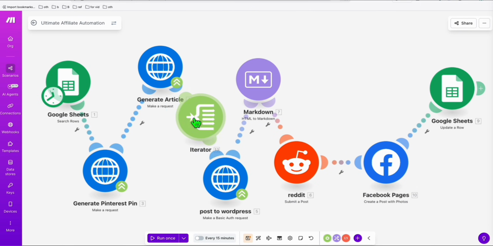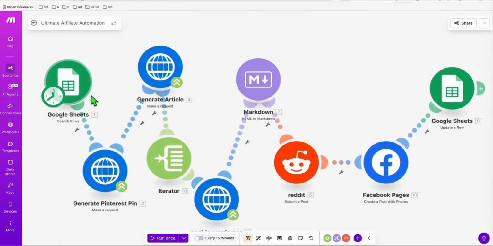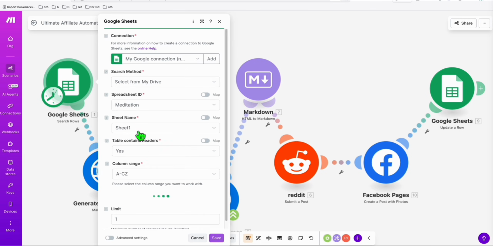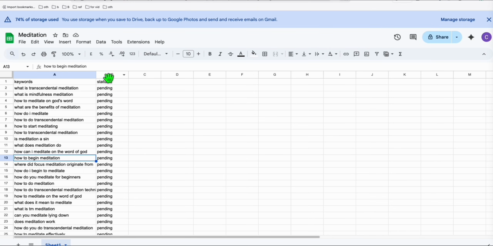And that's it. It should include that in the new category that we added. Now, when I run this automation, make sure the Google Sheet is connected to the new spreadsheet that you created here with all the keywords you need. So remember, we have two columns here, keywords and status.